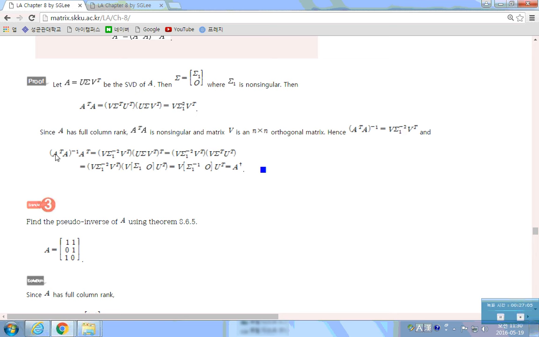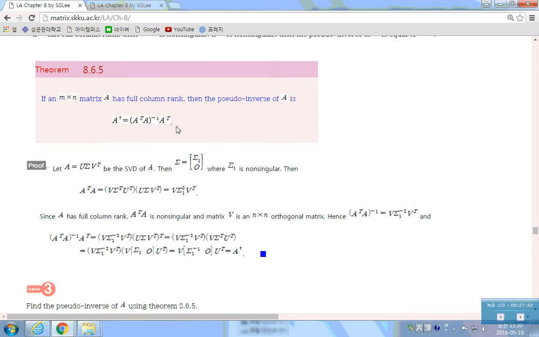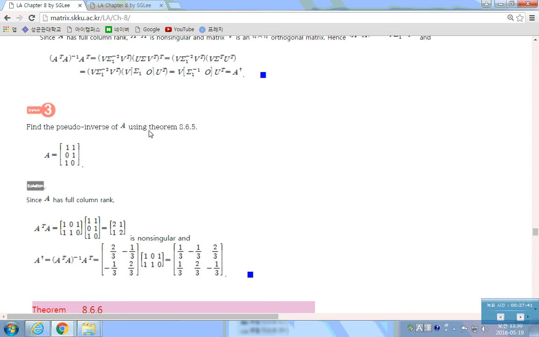And what is A transpose A inverse times A transpose? It can be written in this way. Sigma 1 and sigma 1 to the minus square can be cancelled, so sigma 1 inverse is left. So we can define this as A dagger. When you have full column rank, then we can easily find A dagger, the pseudo inverse.